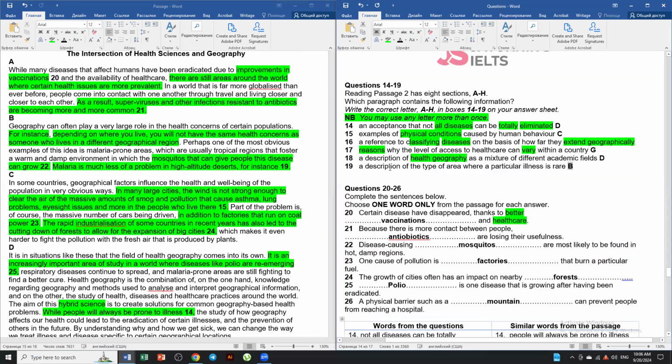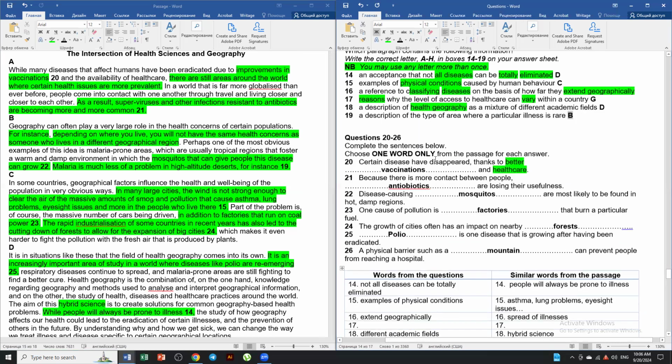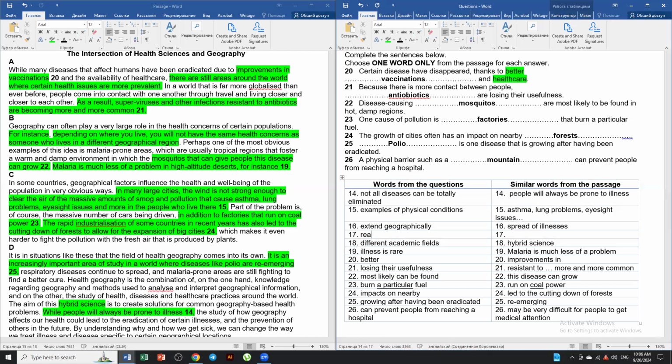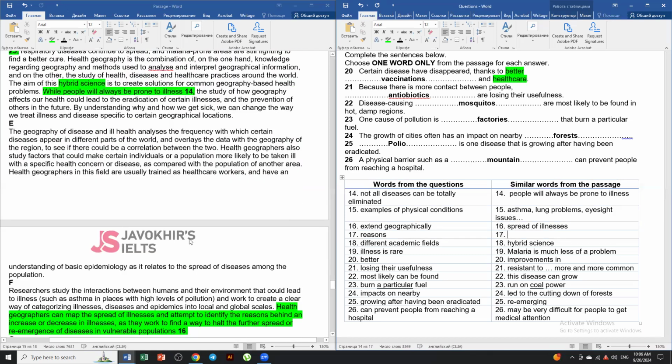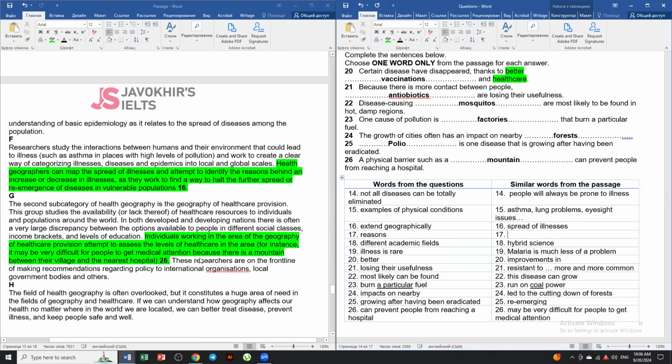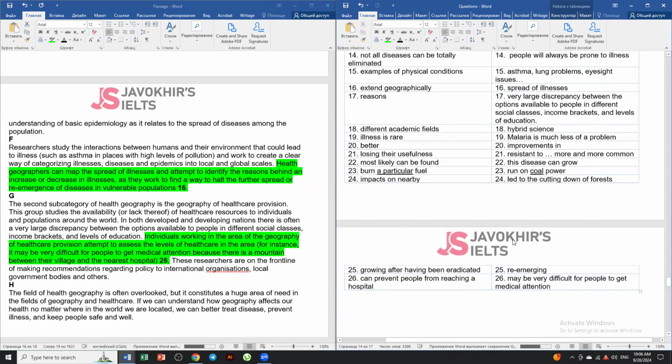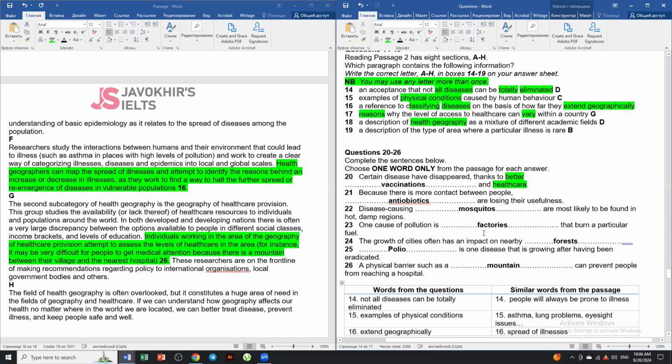However, 17, what did I like to do? The reasons why the level of access can vary within a country. Did you find reasons? In terms of 17, the reasons are, where's G? The reasons are that discrepancy between the options available to people in different social classes, income brackets, and so on. These are the very large discrepancy. I'm just going to take that and copy that down. There we go, guys. We finally have finished passage 2.